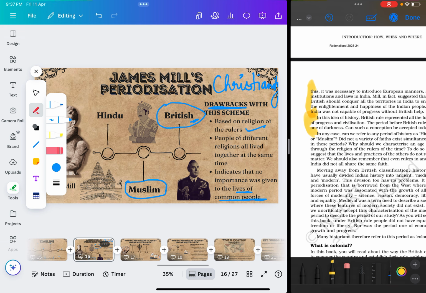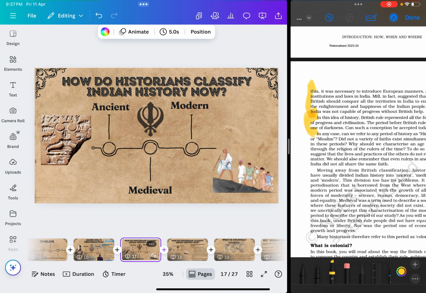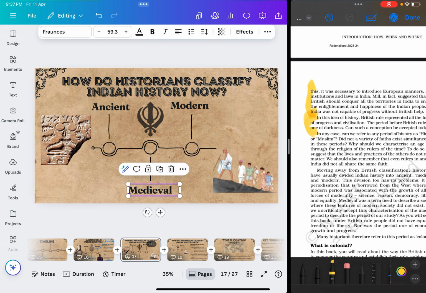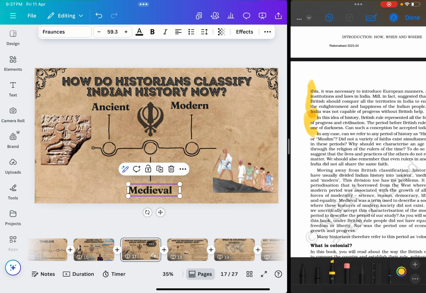So look at this periodization that we now have, that most people use. Here we can see history has been divided into ancient, medieval and modern. Ancient is प्राचीन, right, which was a very long time ago. Medieval is somewhere in the middle. Modern is the most recent history that we study.